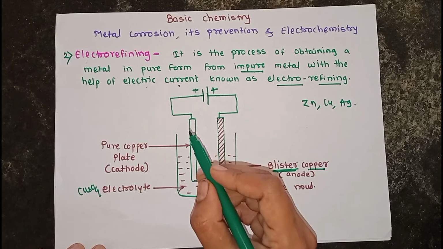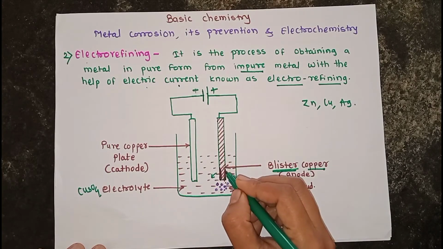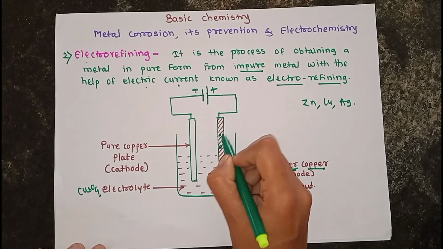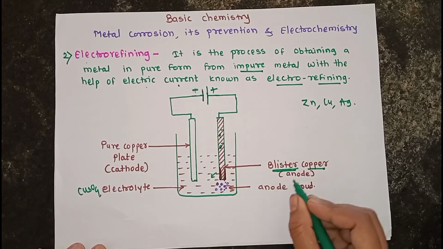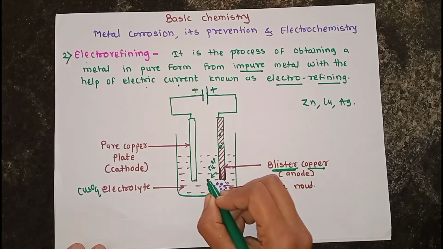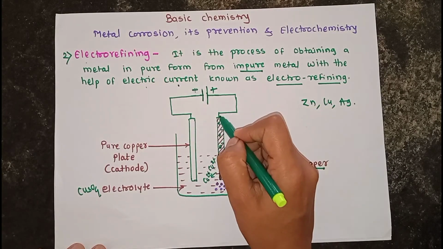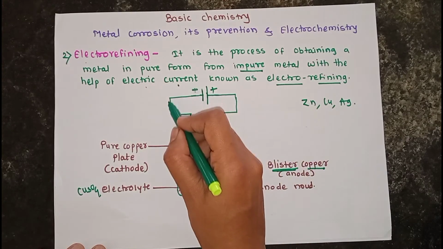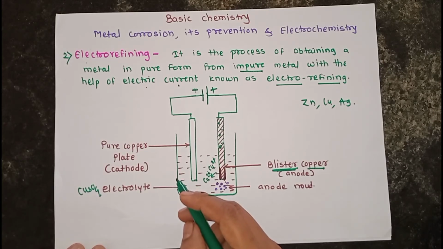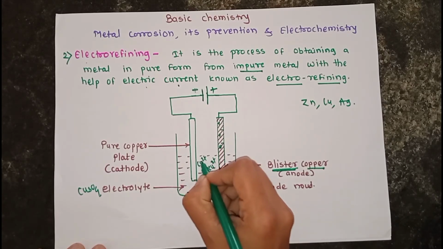At proper voltage, the anode enters into the electrolyte solution in the form of ions, liberating electrons at the anode. That means this is the impure copper plate. These copper ions get discharged in the form of Cu2+ ions in the solution, and the electrons liberated at this electrode get transferred through the external circuit to the cathodic plate. The positively charged metal ions travel towards the cathode, so Cu2+ ions will be present here in the solution.